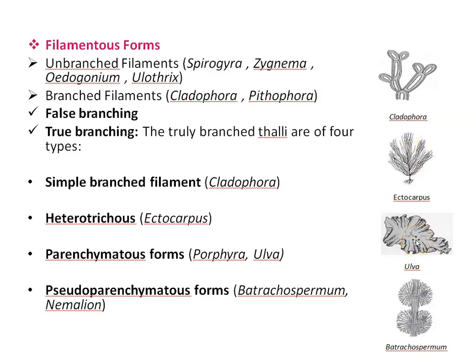Next, last is pseudoparenchymatous form. This habit results from a close juxtaposition of the branched filaments of a single or many axial filaments. If branches from a single filament are involved, as in the case of Batrachospermum, just look at this last diagram, Batrachospermum, the thallus construction is called uniaxial. If branches of many axial filaments aggregate, the thallus is multiaxial. Example is Nemalion.